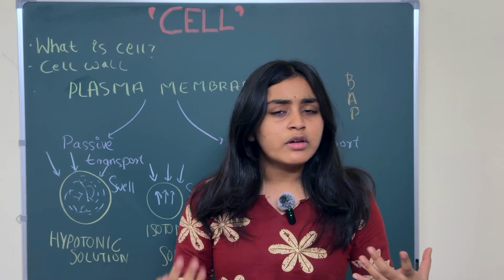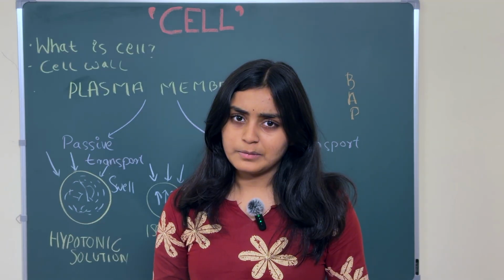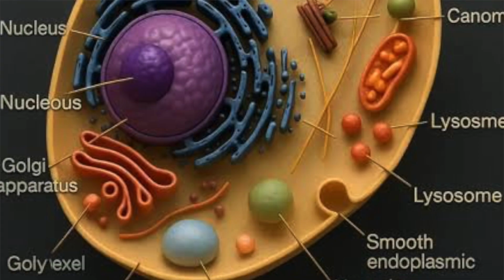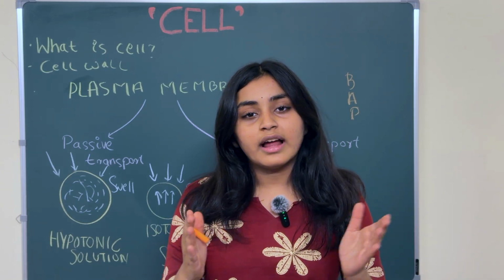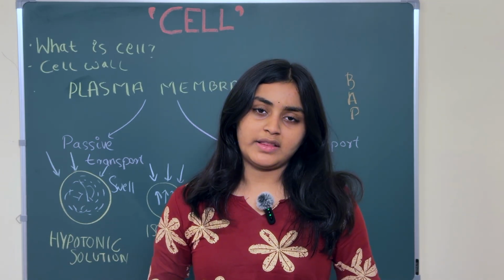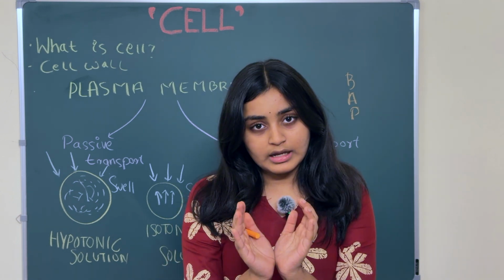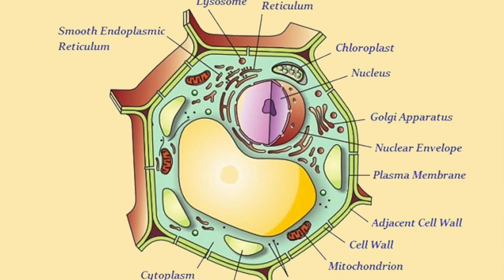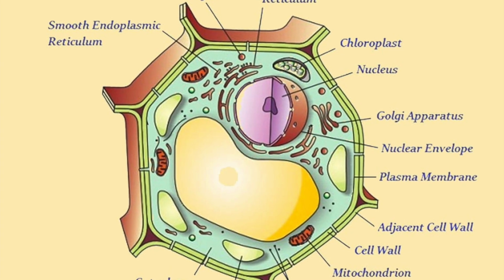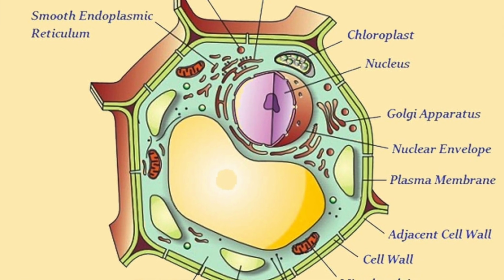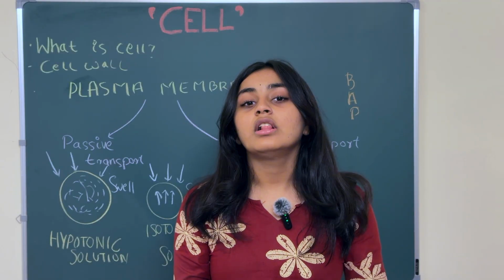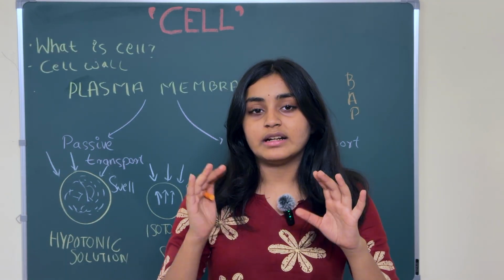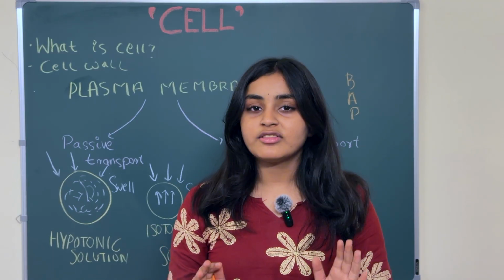So basically, have you ever wondered what a cell is? A cell is a structural and functional unit of life. I repeat, structural and functional unit of life. Now what do you mean by this? You mean that the cell is the smallest unit that performs all the functions by itself, and it's independent. Functional means it does all the work by itself, meaning it is independent, and structural means it is the smallest unit that does this work. That is the definition of a cell.